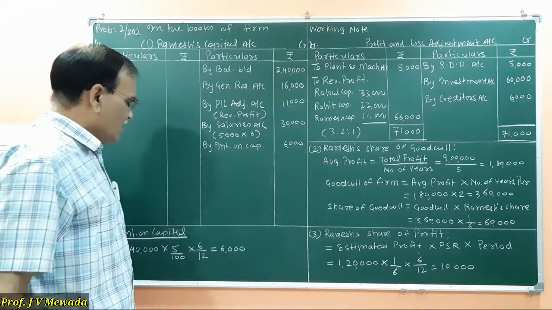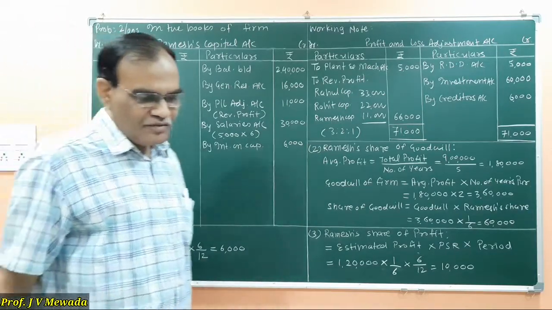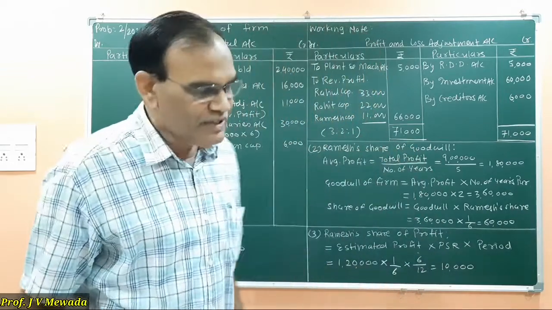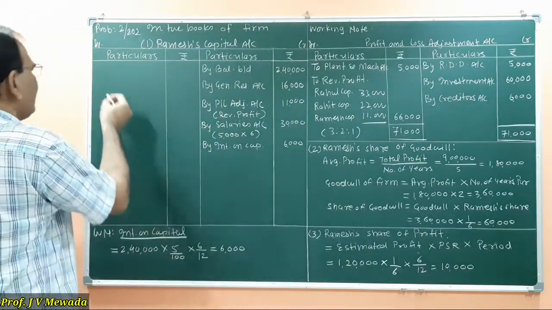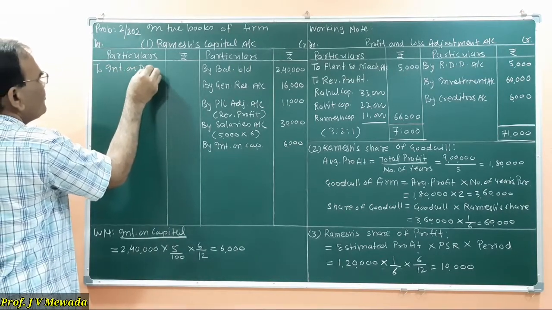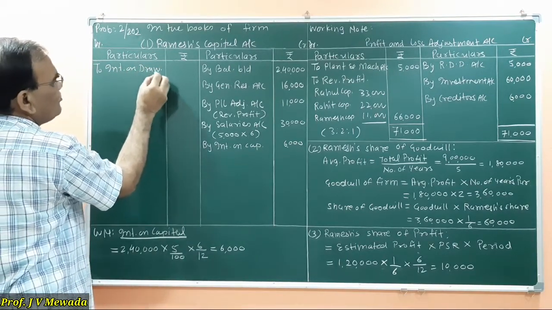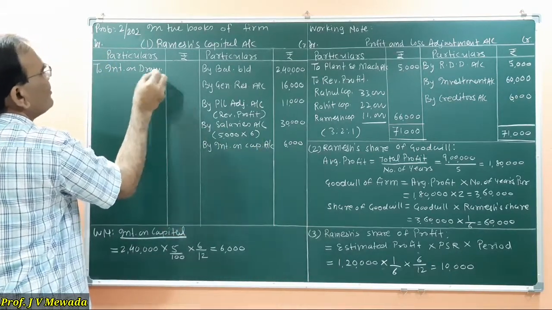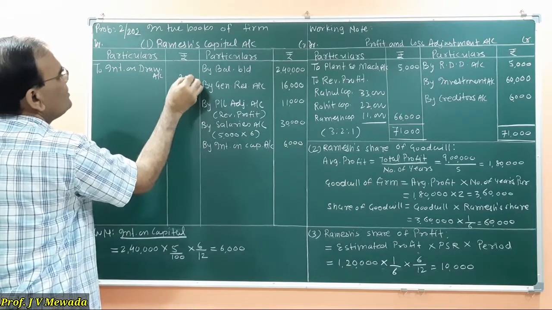So interest payable to Ramesh is 6,000, and we are given interest on drawings 2,000 to be charged. So on the debit side I will write to interest on drawings account. It is already given that please charge 2,000.